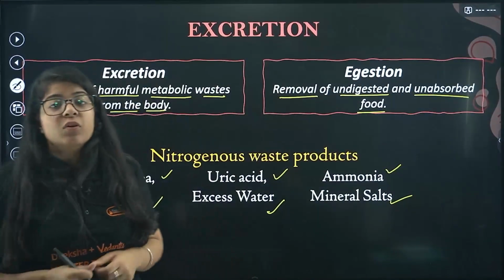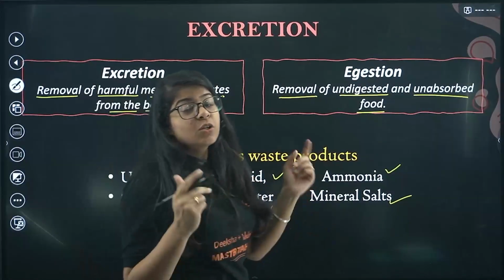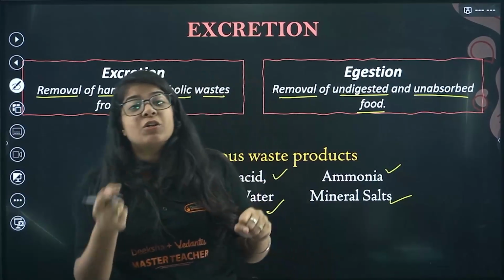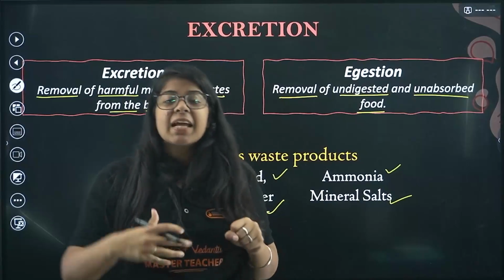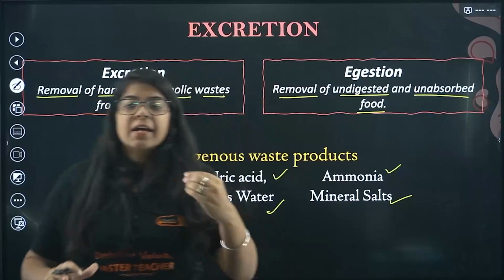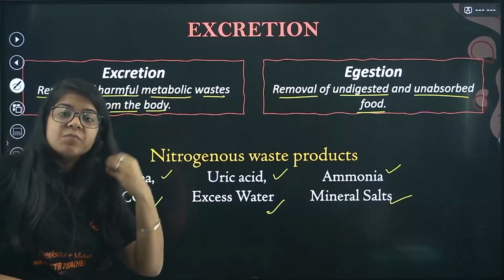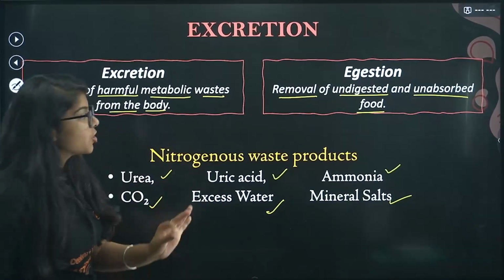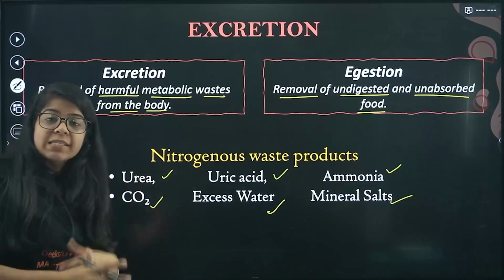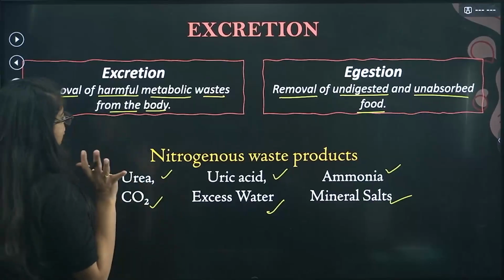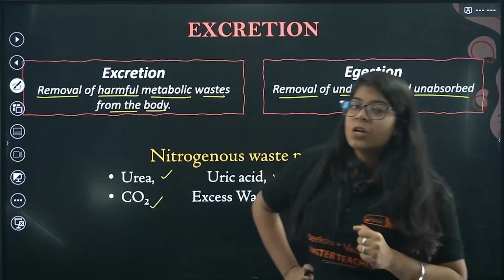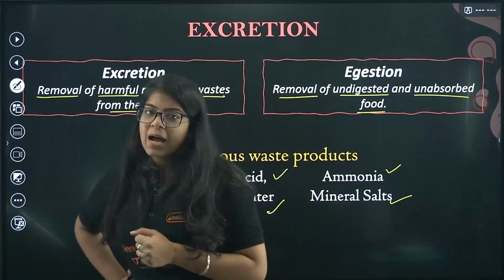So all the food that was unabsorbed, it goes into what? We studied that in the large intestine, the water is absorbed. So it goes into the rectum, right? And after the rectum, through the anus, it goes out. That is called egestion. Removal of undigested and unabsorbed food is called egestion. Removal of metabolic waste through urine, like urea, uric acid, ammonia, that is called excretion. Now we have to study excretion in plants as well, right?